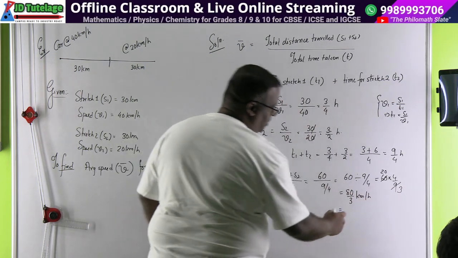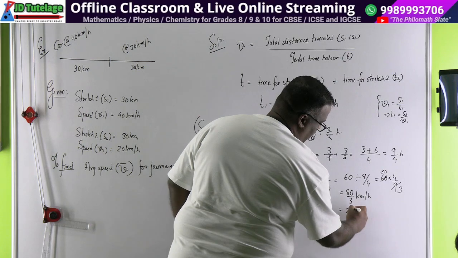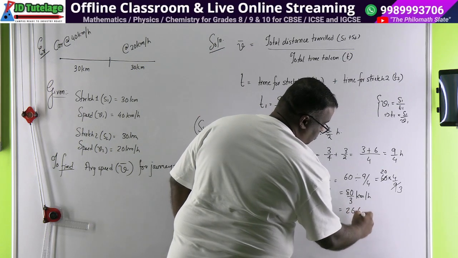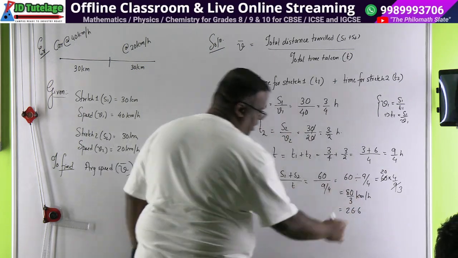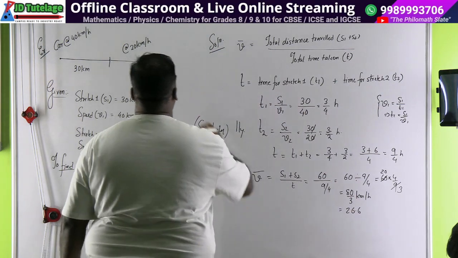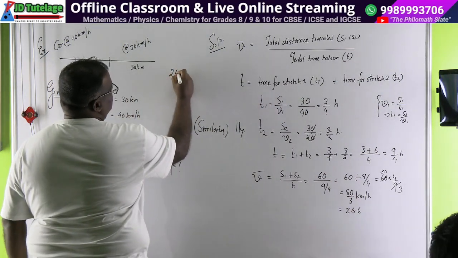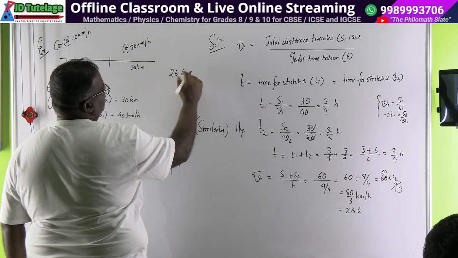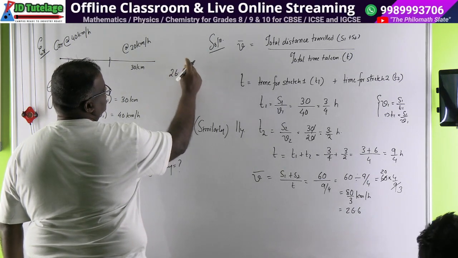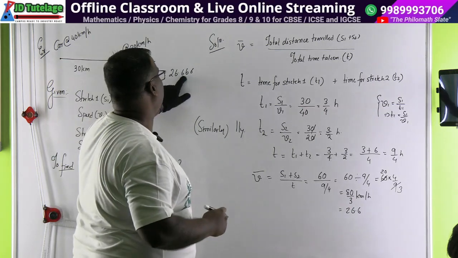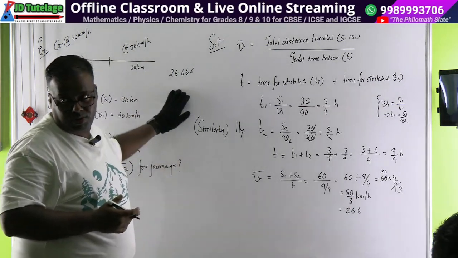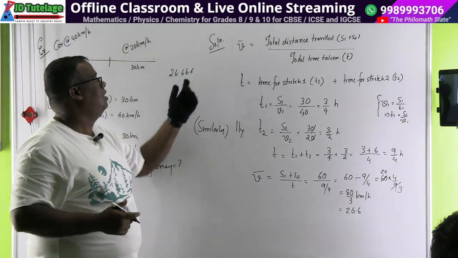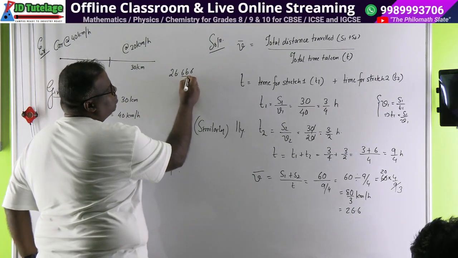If you want to solve it, go ahead. 3 2s are 6, 2 20, 3 6s are 18. The speed will be 26.6666. So this answer will come as 26.6666. Do you know how to round up and round down? We always round it to 2 decimal places.